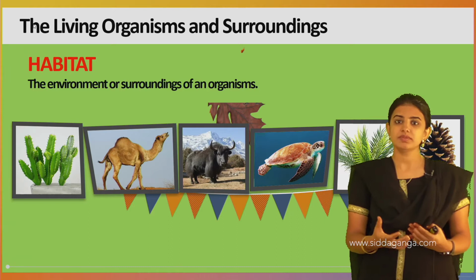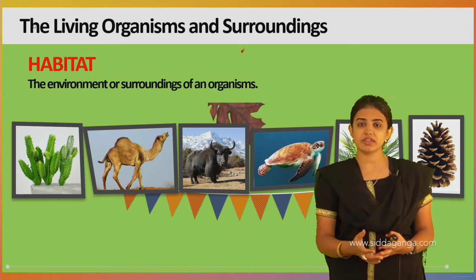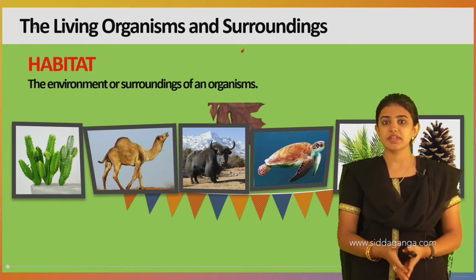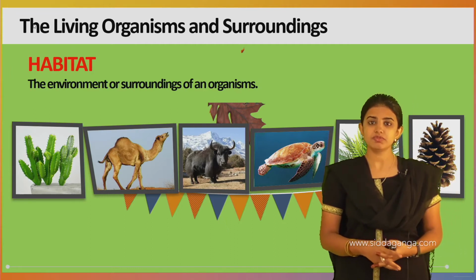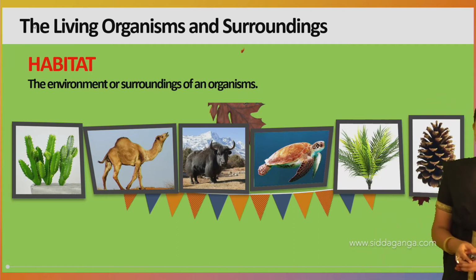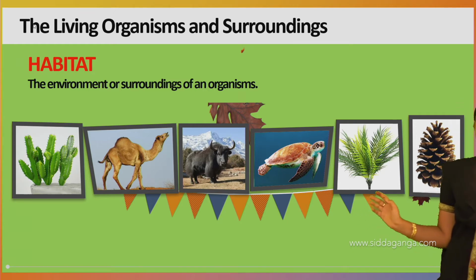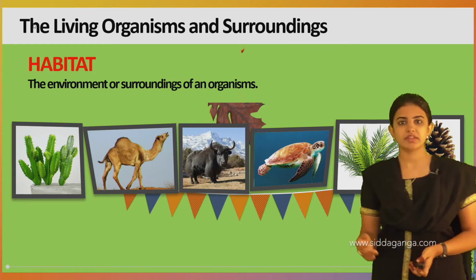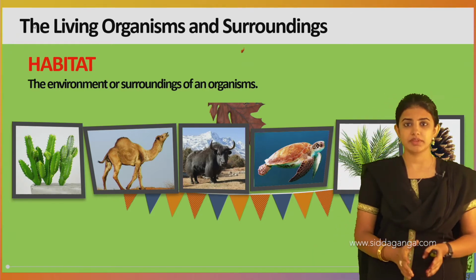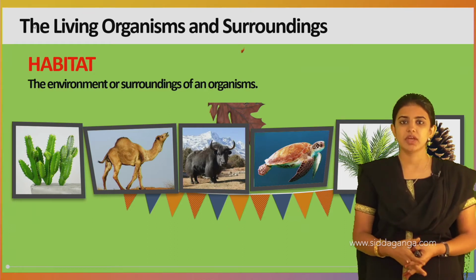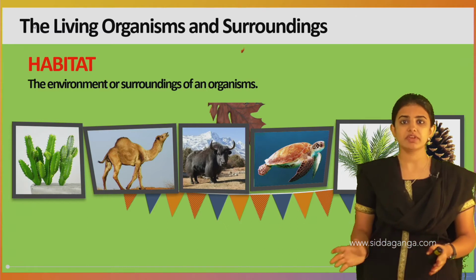From the above information, one conclusion we can derive from these observations is that living organisms are present everywhere in nature. There are different types of organisms we can find in nature, and some of them are the cactus, camel, yak, and tortoise, different types of pine tree, and other examples, which we can see in our surroundings. They adapt to a particular climatic condition and cope with this environment, such as a dry and cold condition.